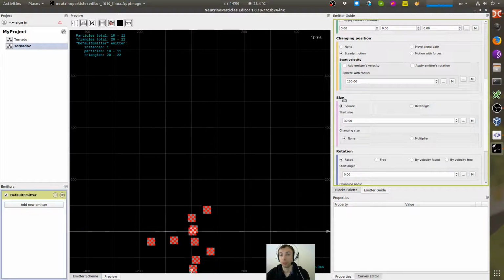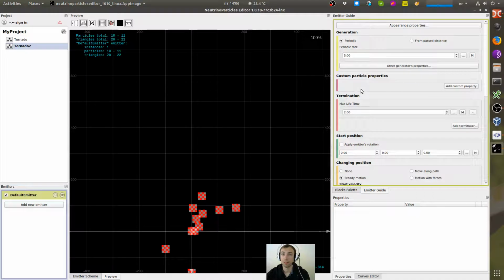For example, you can change size depending on this value. So let me show you how it works.